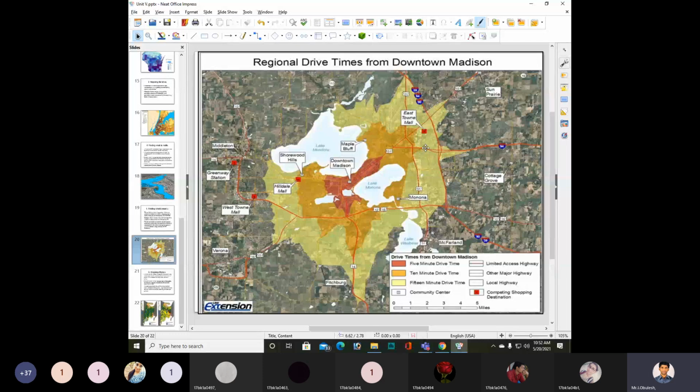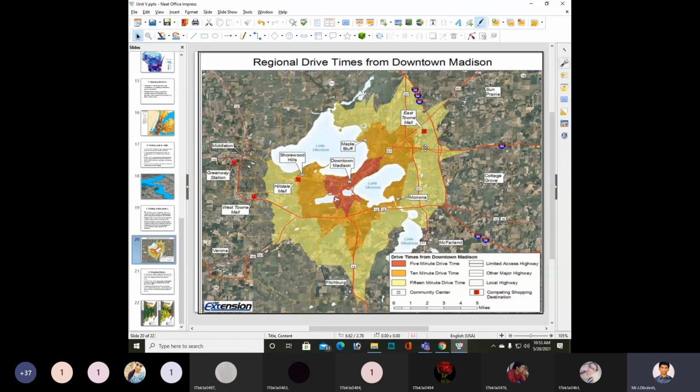East Town Mall, Monona, McFarland, Cottage Grove, Sun Prairie. Then you need to see here, this is Lake Mendota, Lake Monona.